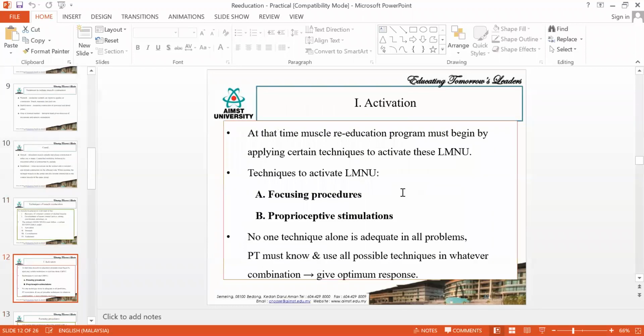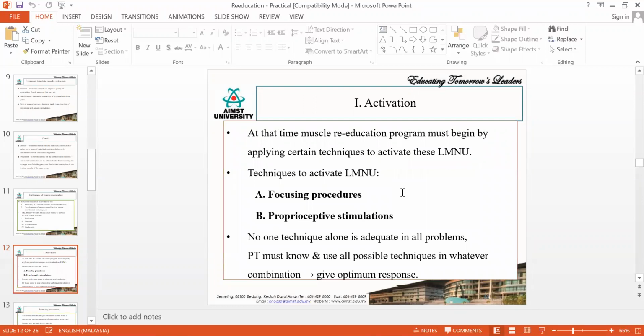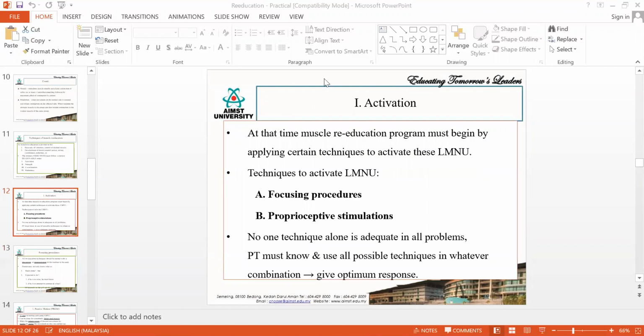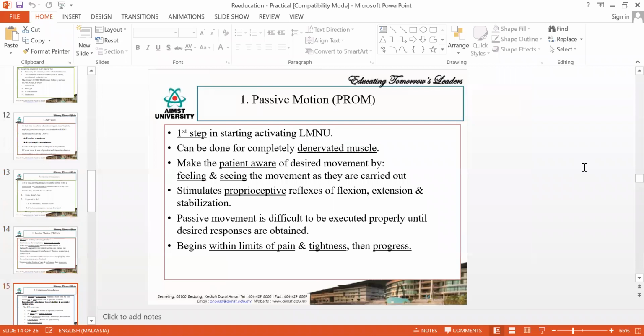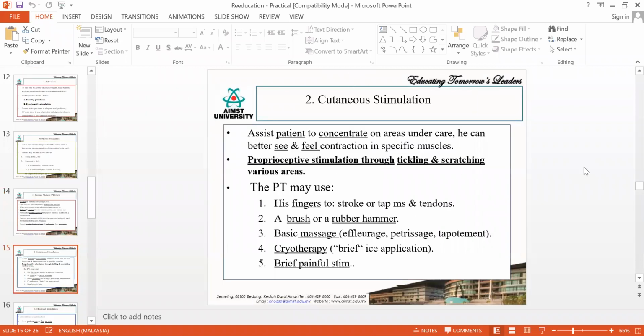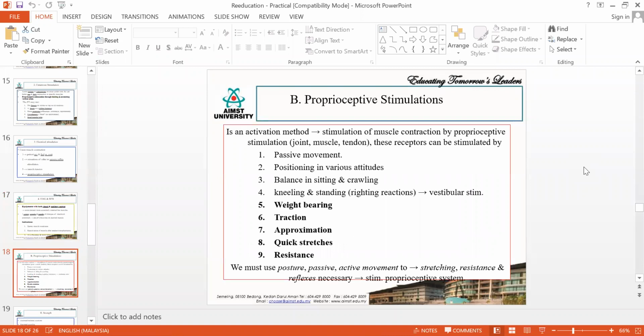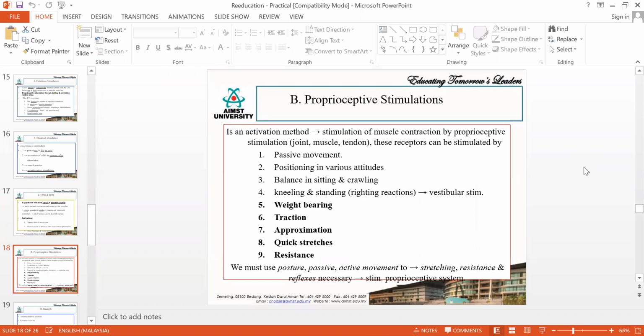So to activate the muscle, you have 2 techniques. One is focusing procedures and proprioception stimulation. The focusing procedure again has 5 techniques. One is your passive movement, another one is cutaneous stimulation, electrical stimulation, biofeedback, and EMG. These are your focusing procedures. Then you have nearly 9 techniques to increase the proprioception stimulation.